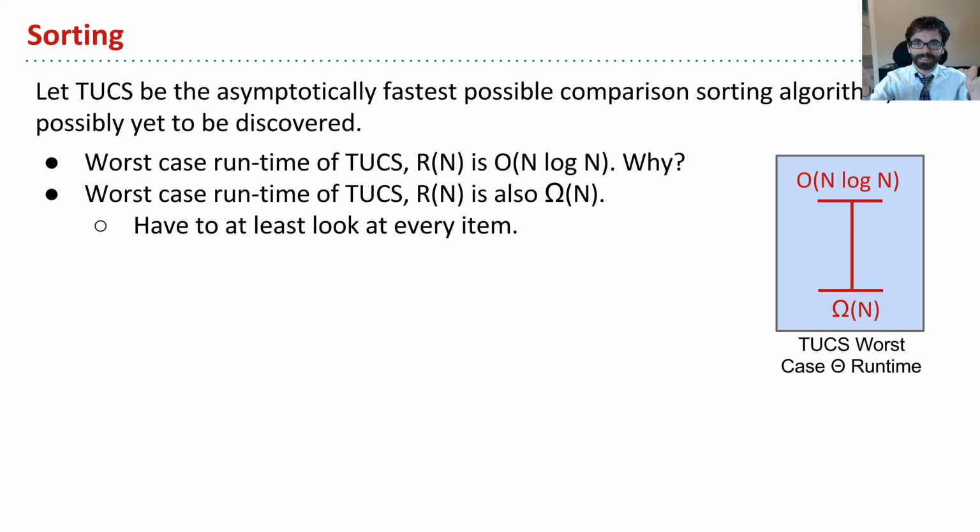Let's say it only looks at the first square root of n items, right? So if you give it 10,000 items, it has to only look at the first 100 or something. That wouldn't make any sense, because there's all this stuff you haven't looked at. So I hope it's clear that the runtime of TUCS has to be at least linear time. And so in terms of all of our formal symbols here, I can say that the worst case runtime of TUCS, which is theta R of n, that function R of n itself is omega n and big O of n log n. And if all these O's and omegas are getting a little confusing, you can maybe just imagine that we have greater than or equal to or less than or equal to symbols, and I hope that will help demystify it. So it turns out that it is possible to do even better than n.